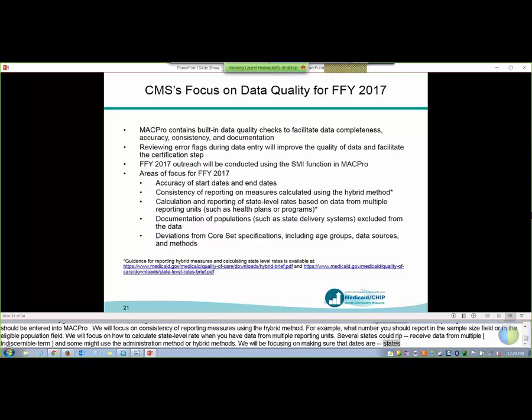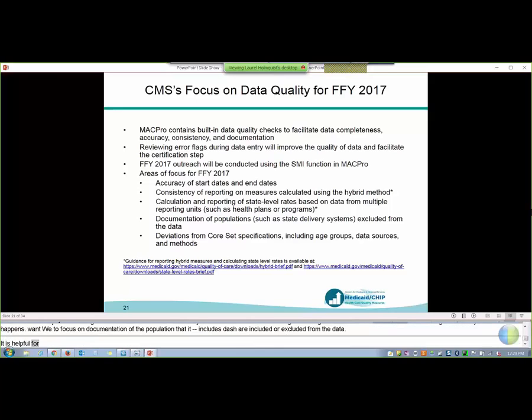We also want to focus on documentation of the populations that are included and excluded from the data. So for example, if your state doesn't include fee-for-service in your state level rate, it's important for us to understand that. It's also helpful for us to understand if for a certain measure, for some reason, there's a proportion of the population that's eligible for the measure who is not included. And then finally, we ask that you record any deviations from the core set specifications whenever possible, including if you deviate from the age group, from the data sources, or from the general methodology for calculating the measure.